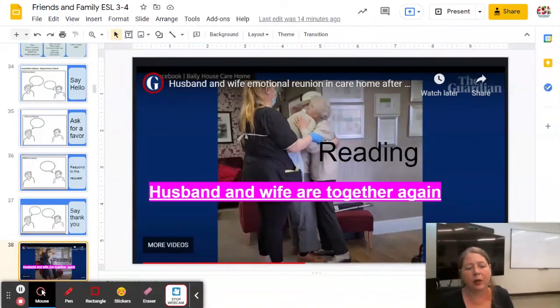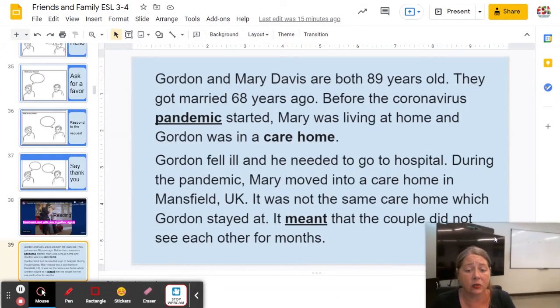This week, we're going to read about a husband and wife who are together again. This article comes from News in Levels. You can check it out by clicking the link. It will take you to the video that is pictured right here of the couple reuniting. All right, let's get into it.